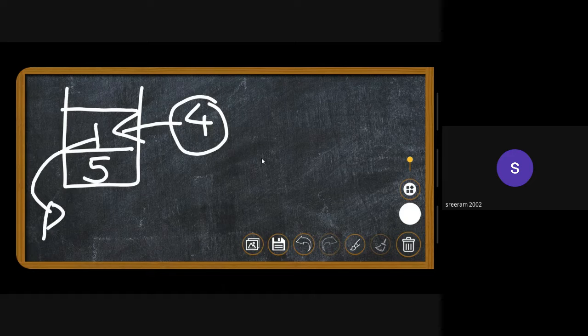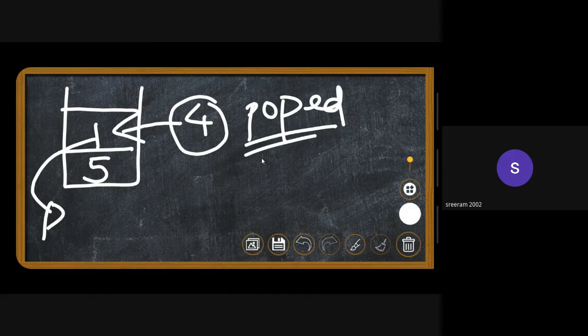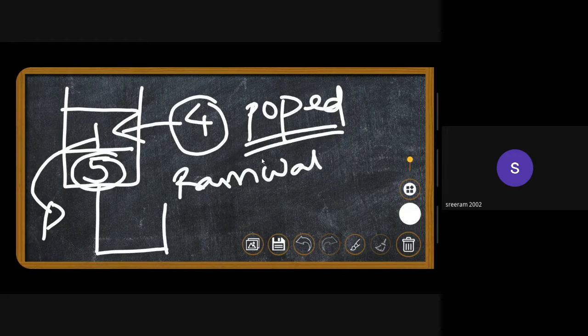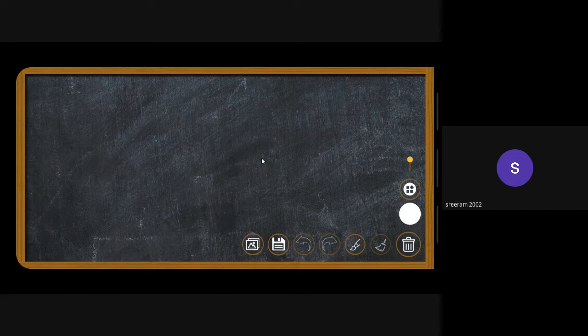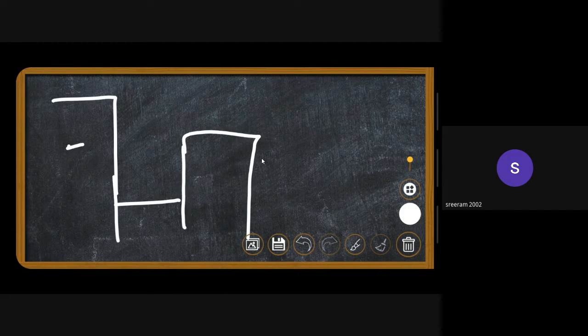Whenever it is popped, we can say that rainwater can be collected, as we have already proved, because we have reached the condition high, low, high. This low element is the element that has just popped. I'll just draw it as buildings 5, 1, and 4.